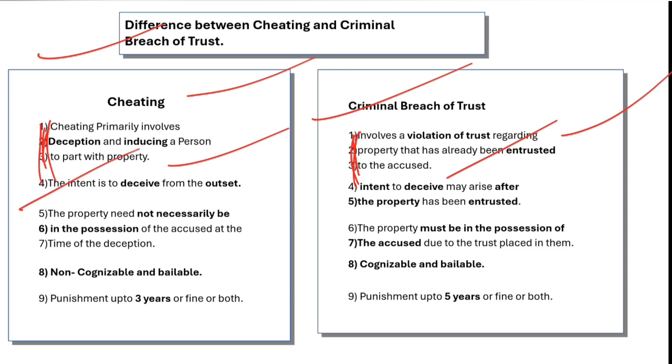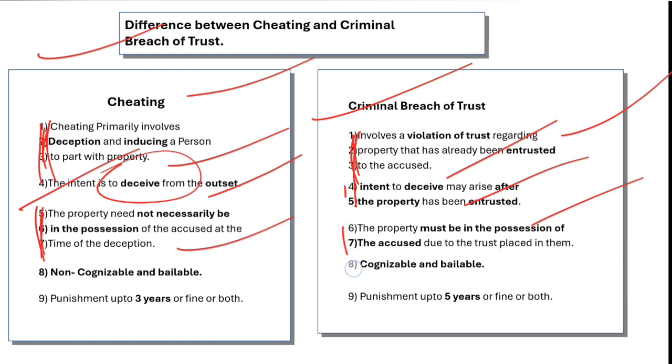Then in cheating, the intent to deceive is from the very outset. Here, in breach of trust, the intent to deceive may arise afterwards, when the property has been entrusted. So if there is deception after entrustment, then it is a breach of trust, but in cases where it is from the very beginning of the transaction, it is cheating. The property need not necessarily be in possession of the accused at the time of the deception, but in breach of trust the property is already with the person who is accused.